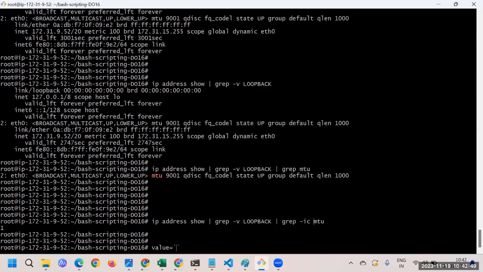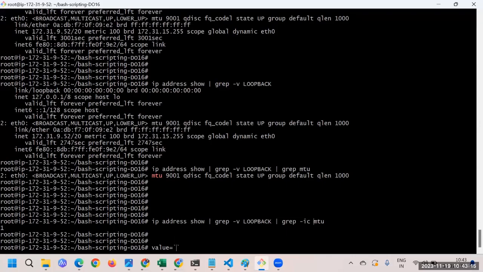What is this? These are not quotes. Quotes look this way. This is backticks. Where will you get it? You can get it on the key to the left of the number one. This is what backticks are. Backticks are very important in bash scripting, guys. So here you can do it this way.